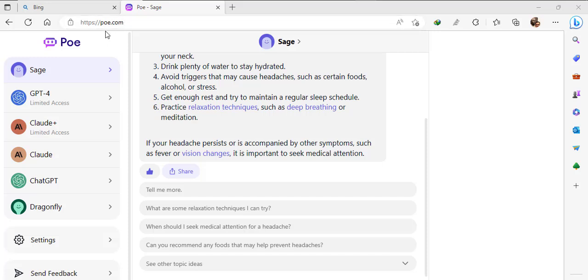If you go to this one and open an account, you see the options on the left side. Say GPT-4, Claude Plus, Claude, ChatGPT, Dragonfly. These are all AI. You can use them any way you want. So I'm not going to show you how it works because it's the same. If you have already used ChatGPT, then you know how to use them. Like you can select each of them. When I'm clicking them, see, every one of them is showing on the top.